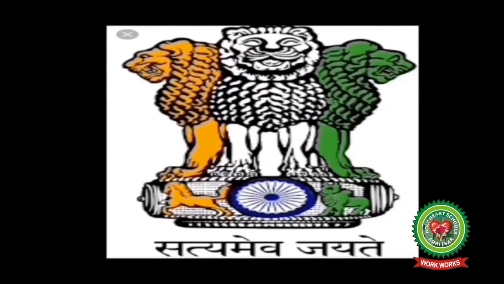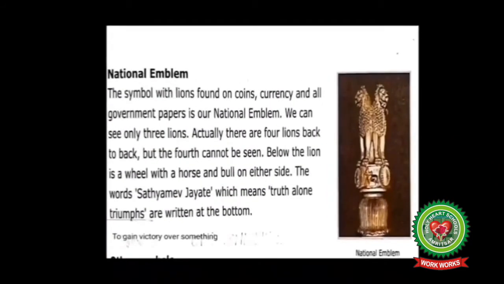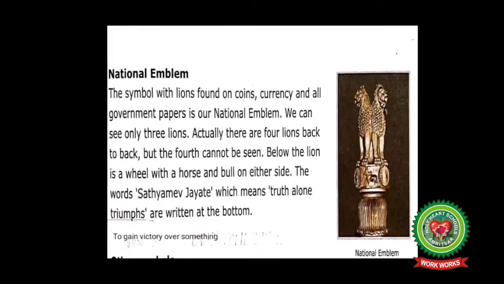Now let's read about it. National emblem, the symbol with lions found on coins, currency, and all government papers, is a national emblem. We can see only 3 lions. Actually, there are 4 lions back to back, but the 4th cannot be seen. Below the lions is a wheel with a horse and bull on either side.